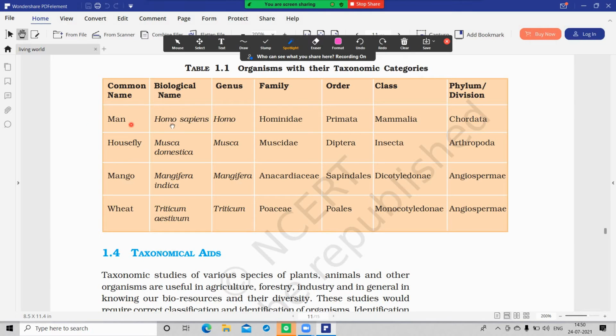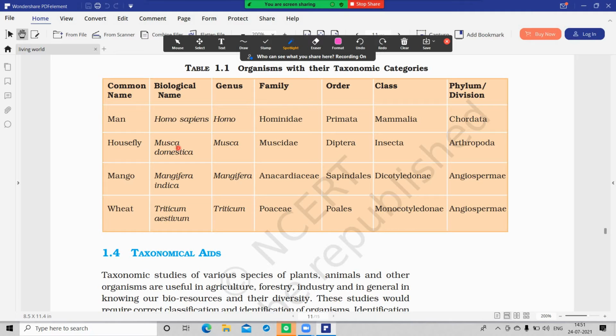First, let's do this table. Man is a common name. It has a biological name, Homo sapiens, based on binomial nomenclature. The first component is the genus and the second component is the specific epithet. It belongs to family Hominidae, order Primata, class Mammalia, and phylum Chordata.